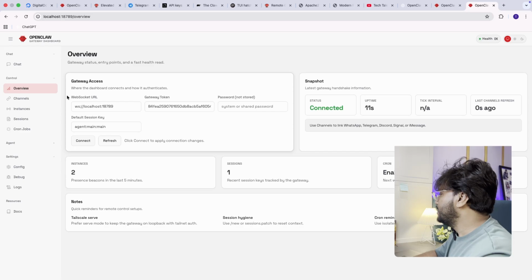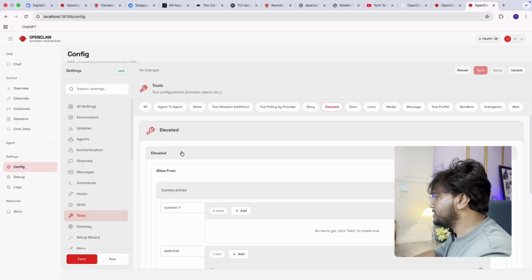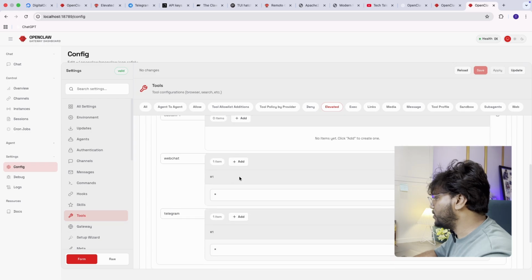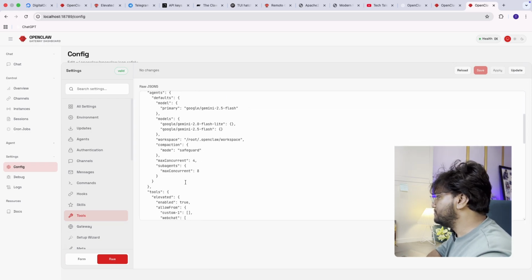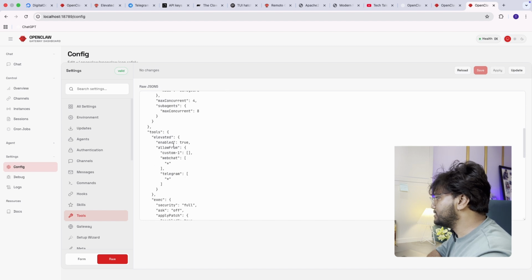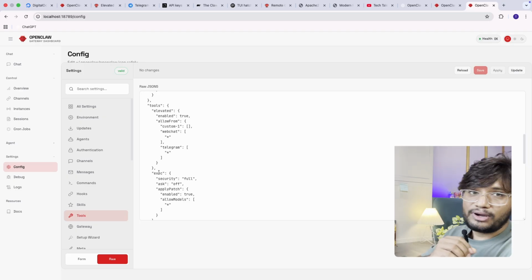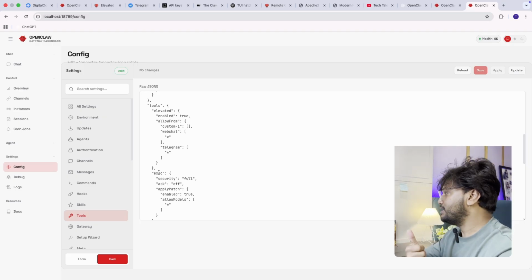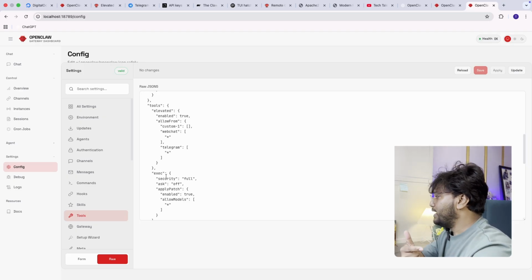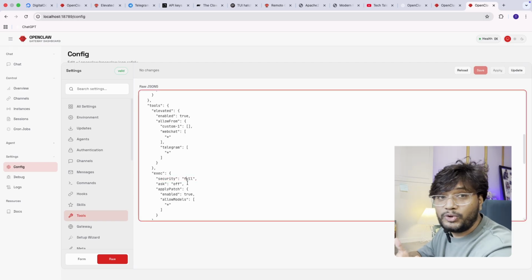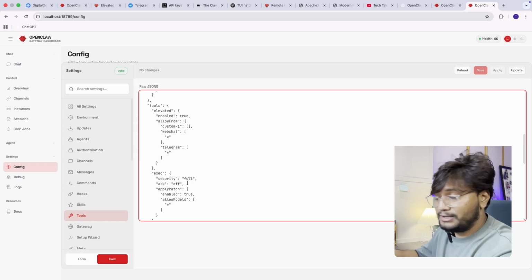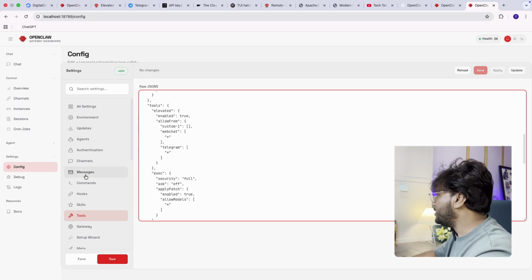Right? And then, if you are familiar with JSON, then instead of this form method, you can go to raw. One more change I have made, which is here you can see elevated. This is a custom web chat and telegram array, right? Another change I made is related to exec, which is security. I have added this simple security full, so that there will be no approval and no exec command can fail. And simply let's try.